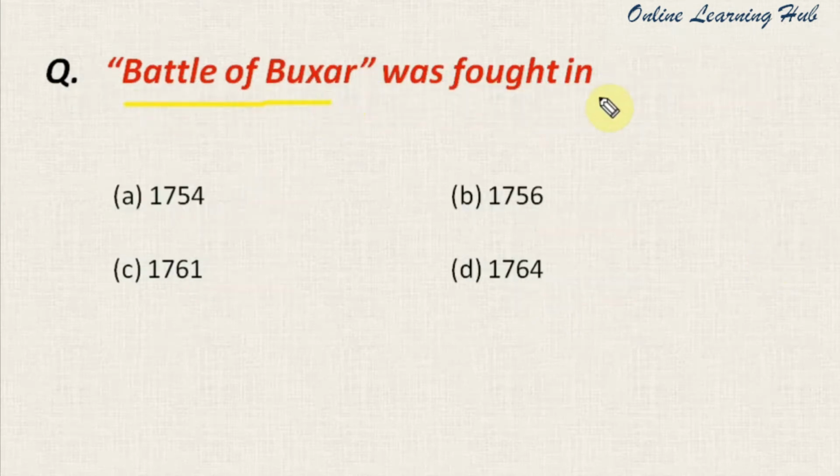Battle of Buxar was fought in 1754, 1756, 1761, 1764. The right answer for this question is number D, 1764. So the Battle of Buxar was fought in the year 1764, and the battle was fought between the combined force of Mir Qasim, Shuja-ud-Dawla, Shah Alam versus the East India Company.